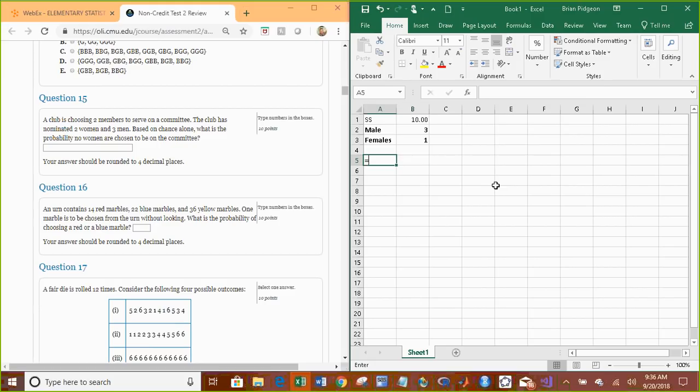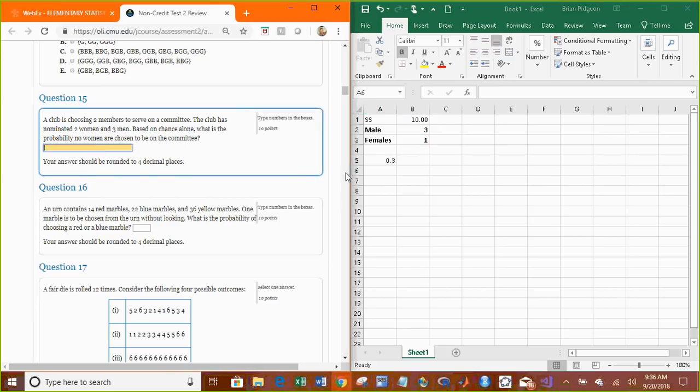So that means, think about your multiplication rule, how many ways are there of selecting both males and females in this way? That's going to be 3 times 1. Divide that by your sample space. 0.3. And actually, you don't need to worry about it. If you want to make it 4 decimal places, go for it.